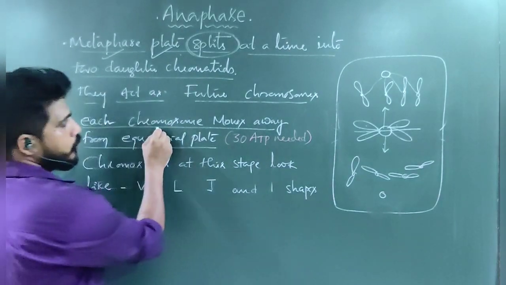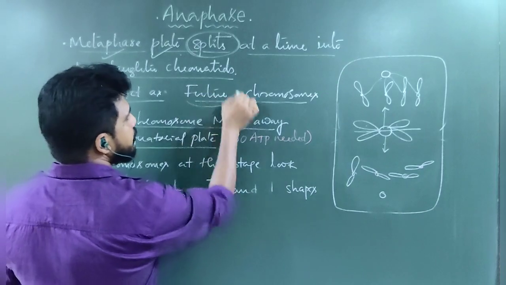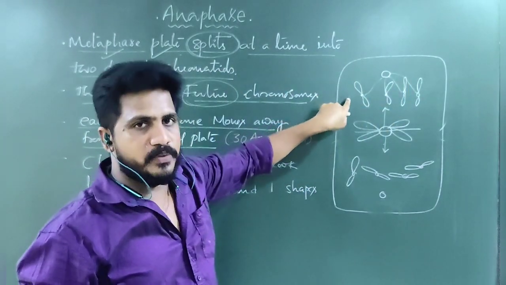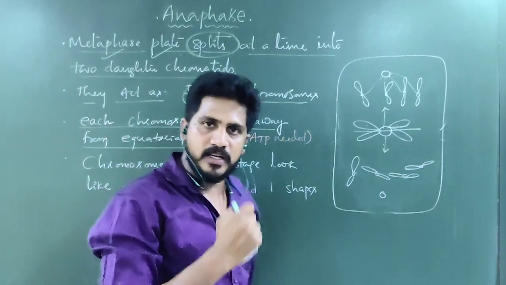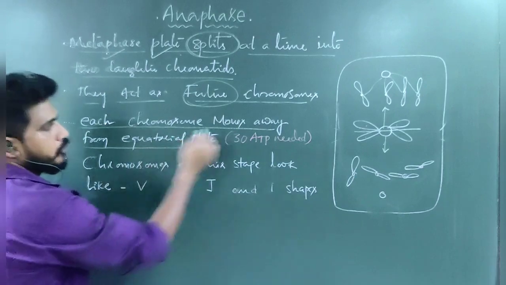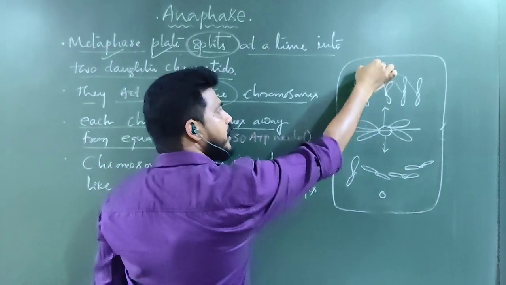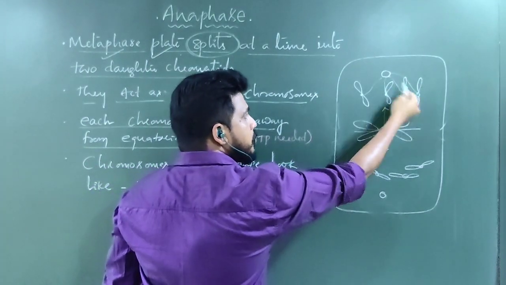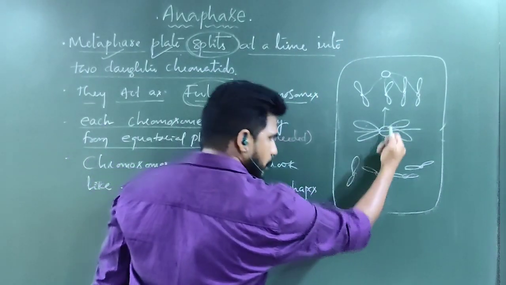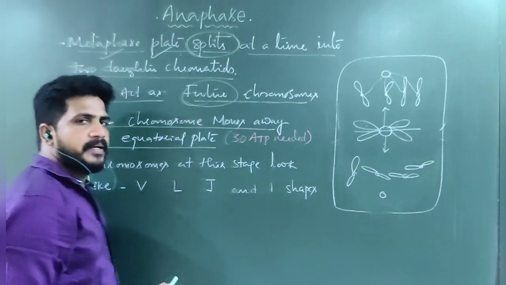So each chromosome, why is it called a chromosome? It is a future chromosome. If the cell is divided in future, all these are chromosomes. That's why these chromatids are called future chromosomes. So each chromosome moves away from the equatorial plate. This chromosome is moved away, all these 4 are moved away from the center. And these also come here because of the splitting from the center.